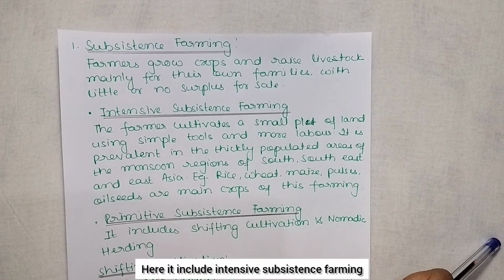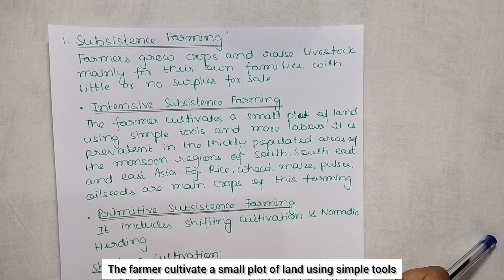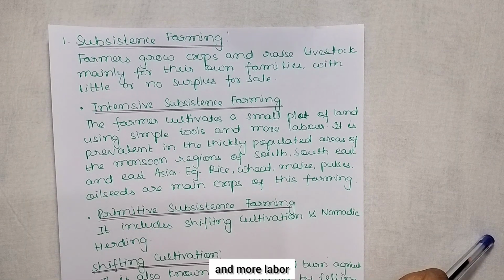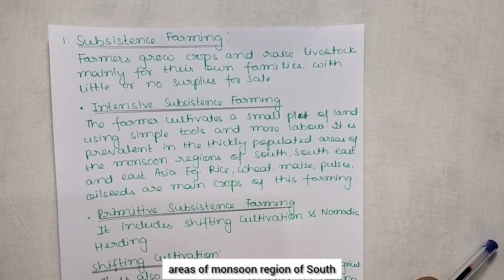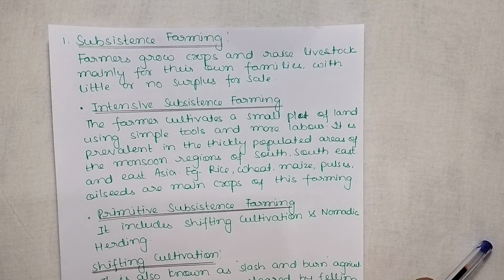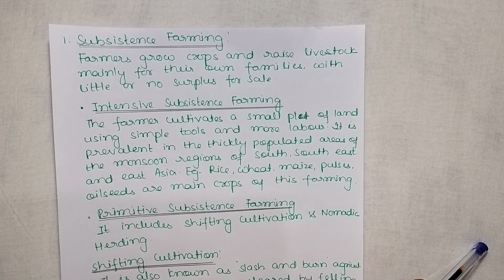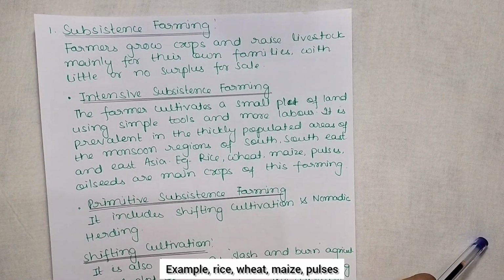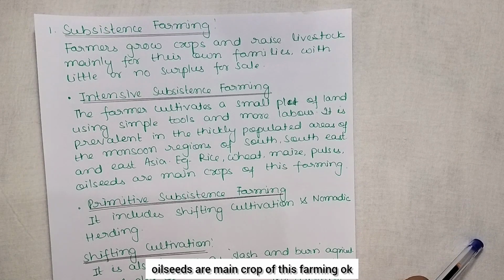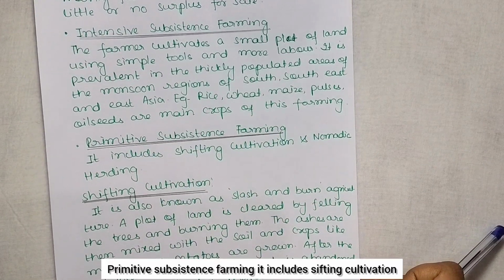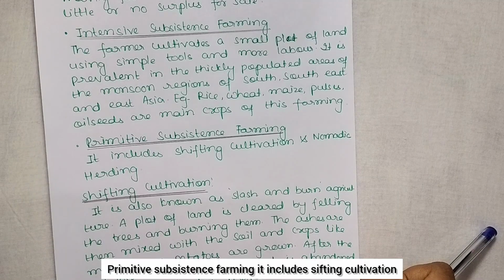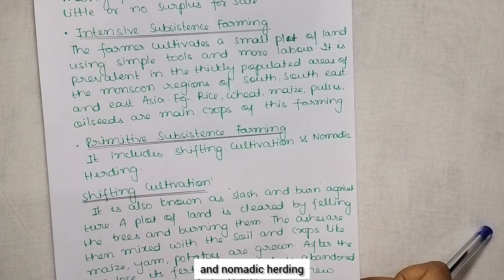Here it includes intensive subsistence farming. The farmer cultivates a small plot of land using simple tools and more labor. It is prevalent in the thickly populated areas of the monsoon region of South, Southeast and East Asia. Rice, wheat, maize, pulses and oilseeds are the main crops of this farming. So this is intensive subsistence farming. Then primitive subsistence farming includes shifting cultivation and nomadic herding.